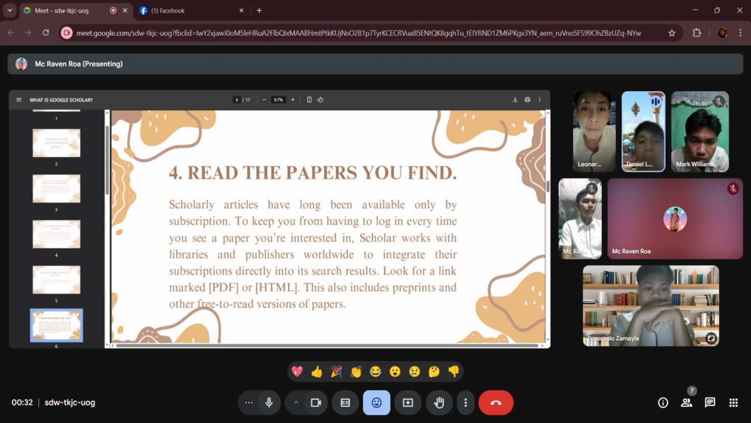Next, read the papers you find. This emphasizes the accessibility of scholarly articles, which traditionally required a subscription to get access. Platforms like Scholar collaborate with libraries and publishers and integrate subscription services directly into search results. And when you find an article of interest,